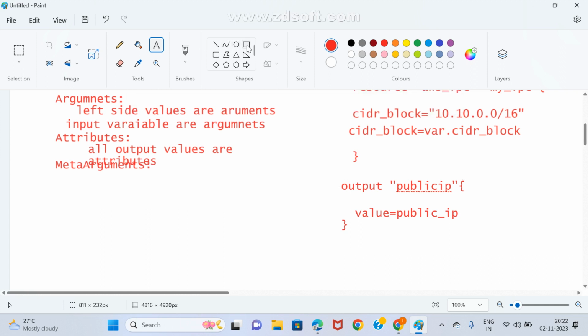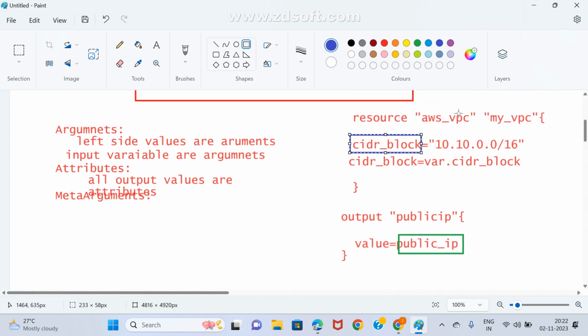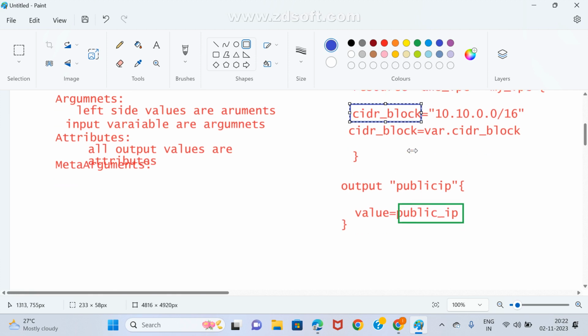This is the attribute. I am trying to apply a color combination. Which is the argument? I may use a different color. This is the argument. Within the VPC, what I wrote on the left side is nothing but an argument, and public IP is the attribute. Attributes are output values. Arguments are input values. Is it clear or not? Respond. If it is clear, I will go for meta arguments. At least you got a little bit of clarity.